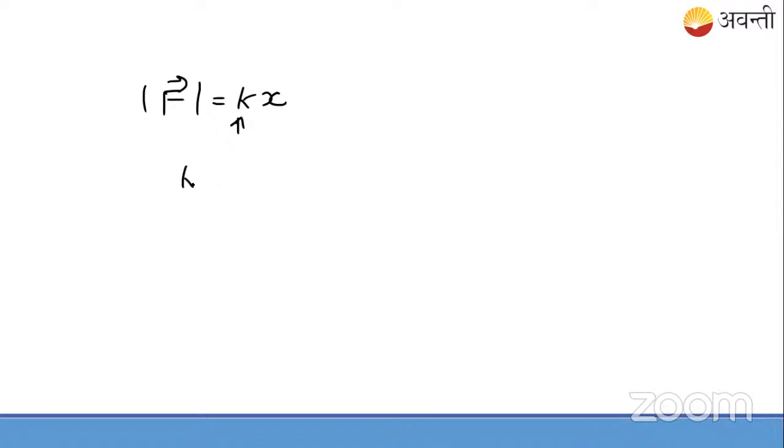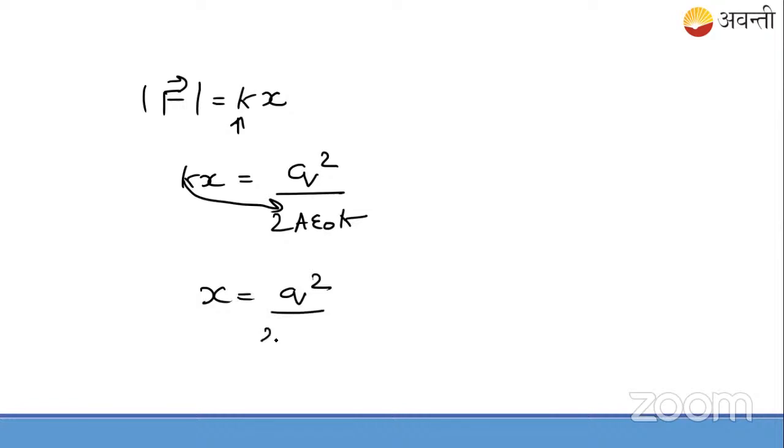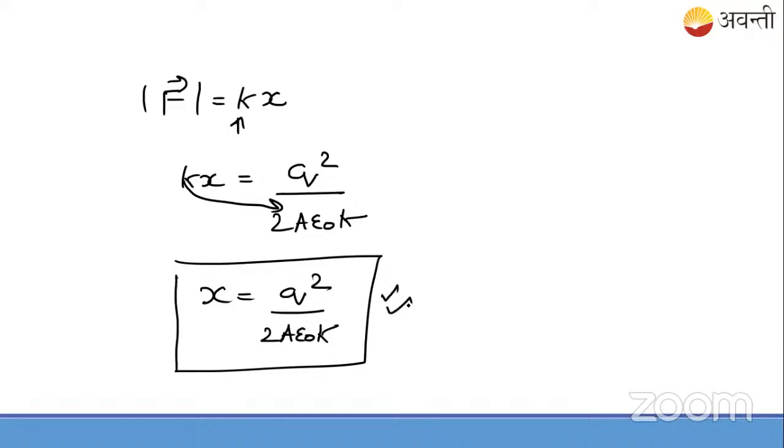So this can be compared with this, that is, Q square upon 2A epsilon naught K. K will come down. So X here comes out to be Q square by 2A epsilon naught into K. This is the extension in the spring, student.